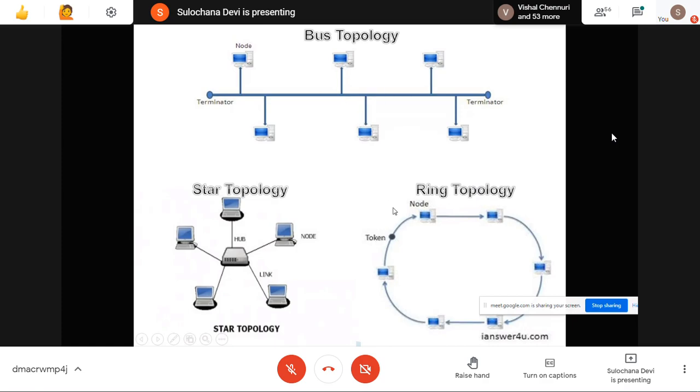So we studied bridges: transparent bridge, source routing bridge. The source routing bridge is used here in the ring topology. Now this node B wants to send something to this node, so it has to send the complete path on how to reach this node. Otherwise the bridge working here won't find it. But if you connect a transparent bridge in this CSMA-CD network, the transparent bridge will automatically learn where this device is connected, on which port, and it will automatically forward that information.